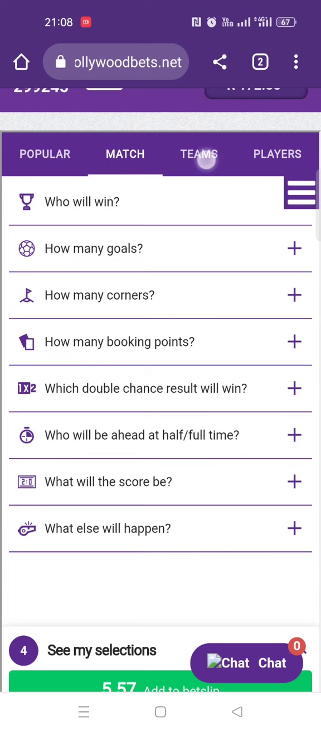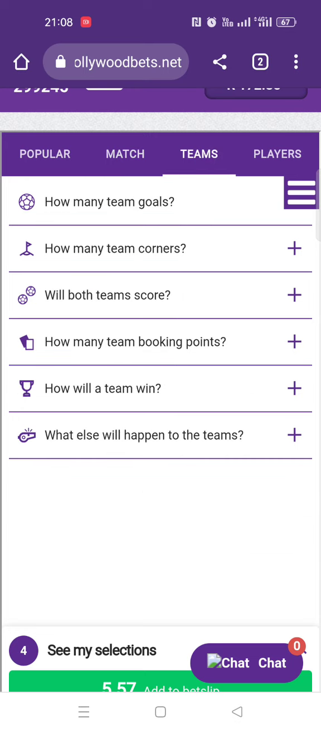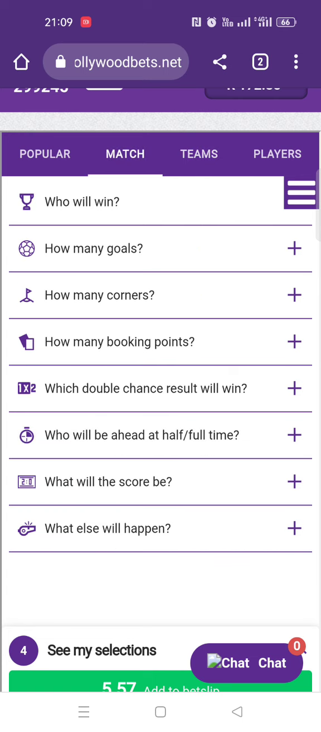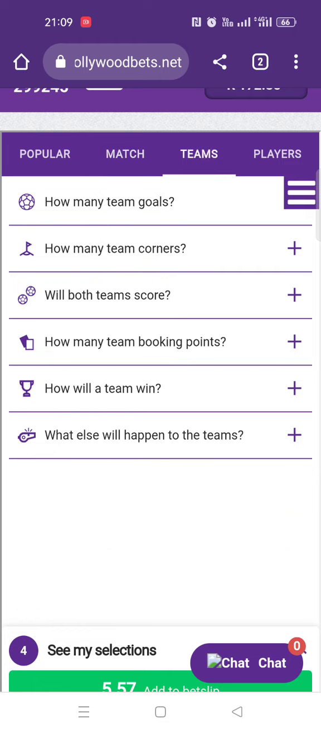Let's go to the next tab, which is teams. Everything that is here, you've seen it. The only difference now is that it's specifying a market, and the market is basically referring to a team. Like for instance, you're saying how many team goals, but at first it said how many goals. How many goals was referring to a goal scored by any team, because it's basically the goals of the match. But here, team goals.